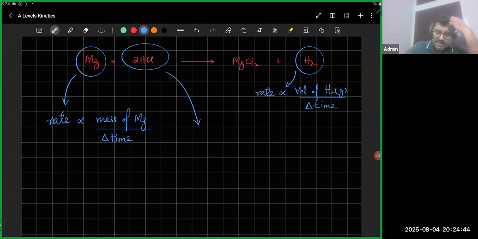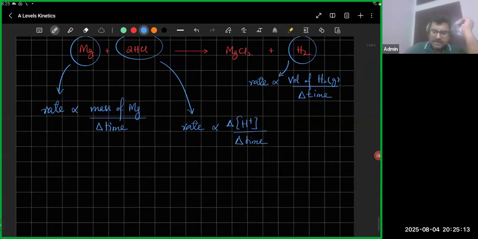So the rate could be the change in concentration of H+. Remember, square brackets say concentration, right? So it could be a change in that with respect to time.